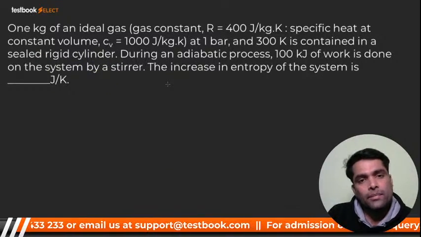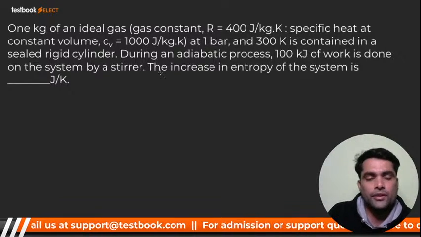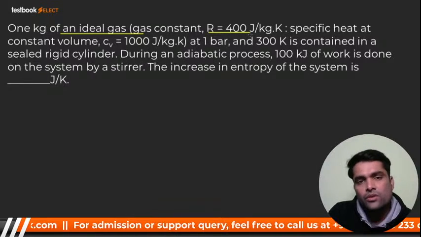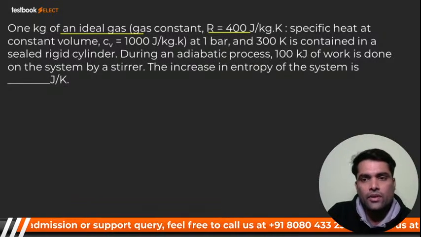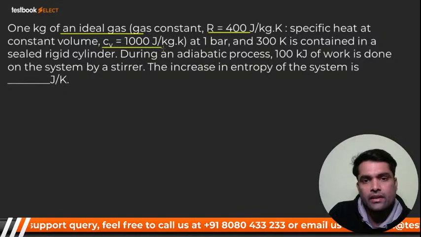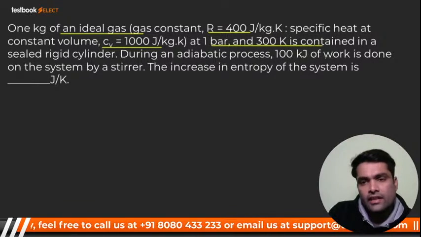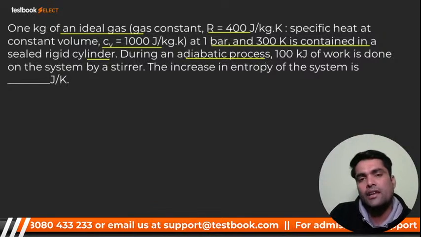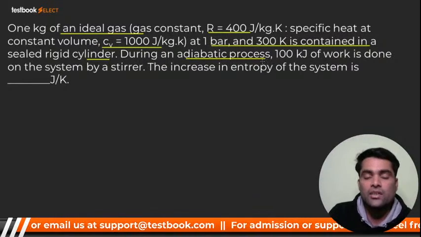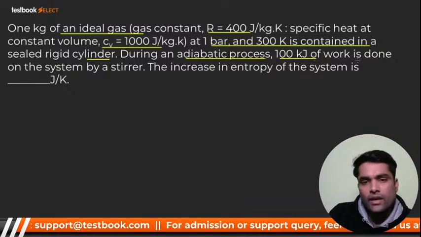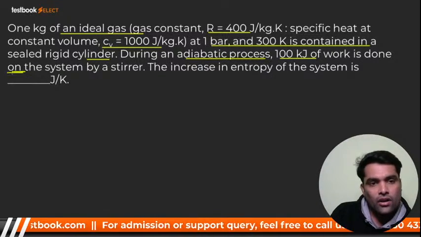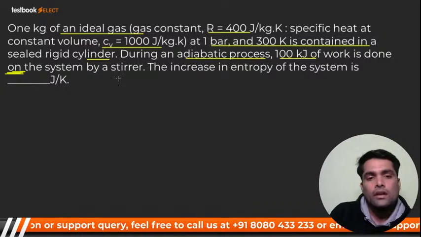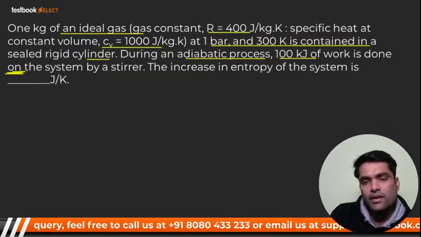These are all previous year questions that have come in the GATE examination. 1 kg of an ideal gas, with constant R equal to 400 joule per kg Kelvin and specific heat at constant volume CV given, at 1 bar and 300 Kelvin is contained in a sealed rigid cylinder. During an adiabatic process, very important, adiabatic means delta Q is equal to 0, 100 kilojoule of work is done on the system by a stirrer. Done on is very important, because this work is going to be an input, or we can say negative. Find the increase in entropy of the adiabatic system.